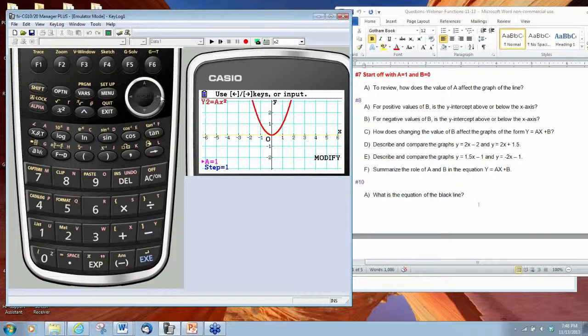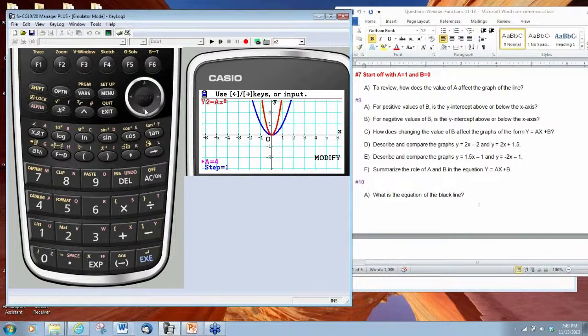So now, let's increase the value of a. Notice what is happening to our graph. The graph is getting narrower. Something very similar is happening here that happened to absolute value graphs. So as we keep increasing the value of a, we now have what looks like, for those people who like different beverages, a champagne flute effect when a increases.